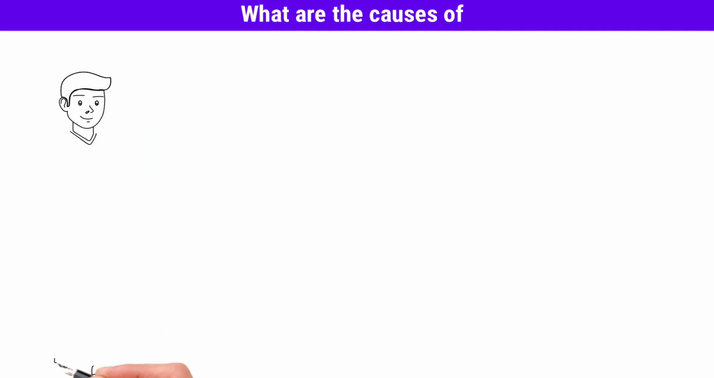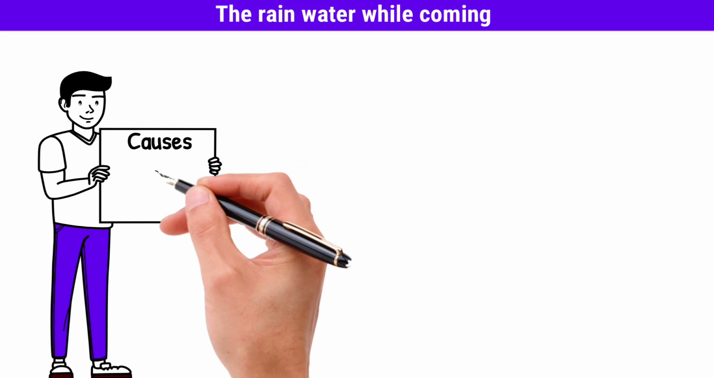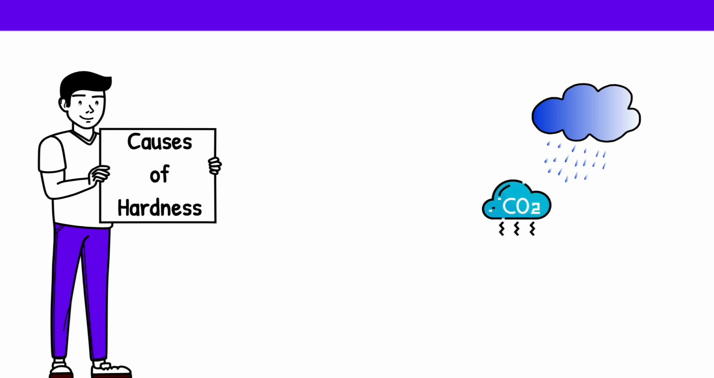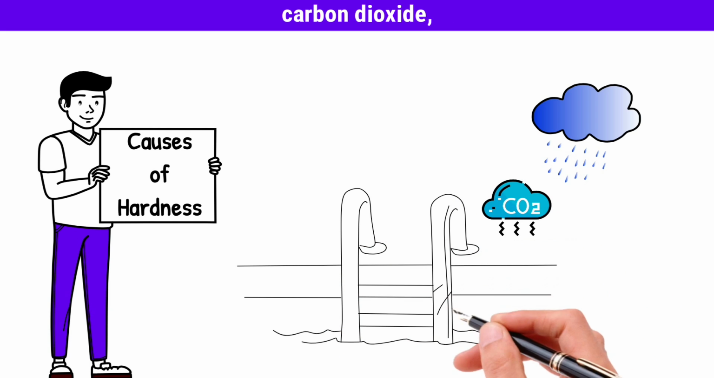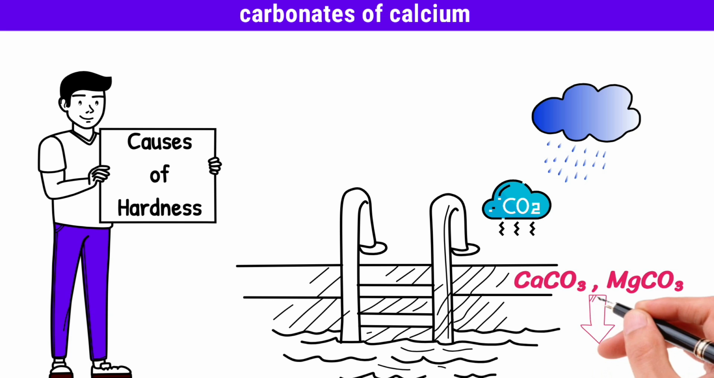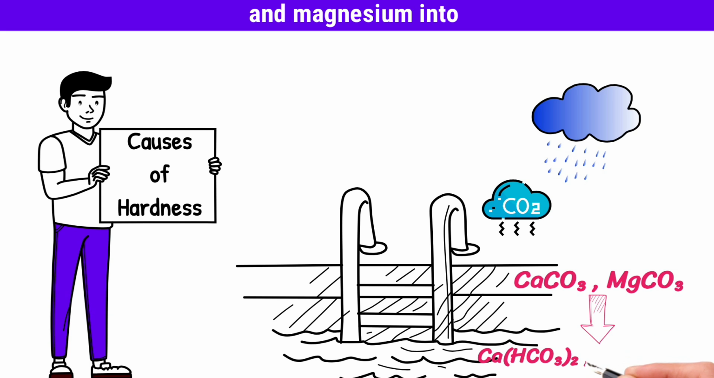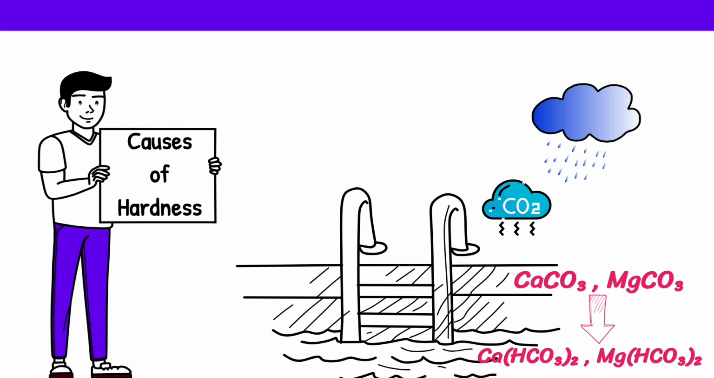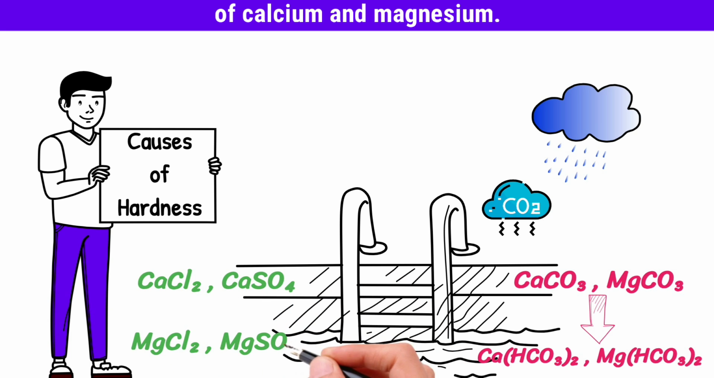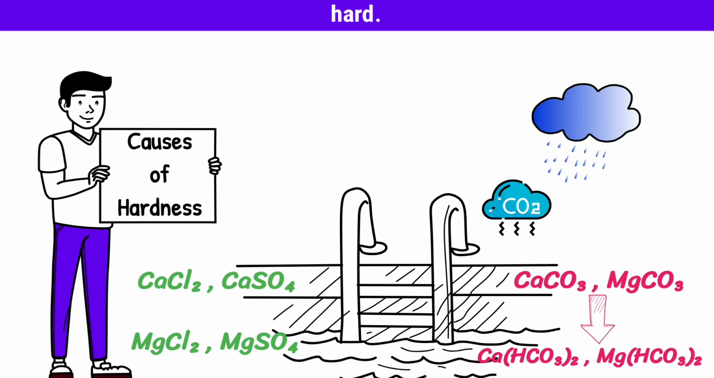What are the causes of hardness in water? The rainwater, while coming down, absorbs carbon dioxide from the atmosphere. The water mixed with carbon dioxide, when it passes through the beds of the soil, converts insoluble carbonates of calcium and magnesium into soluble bicarbonates. It may also dissolve chlorides and sulfates of calcium and magnesium. These salts make the water hard.